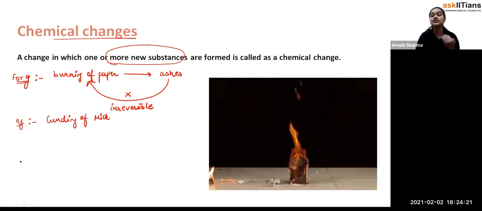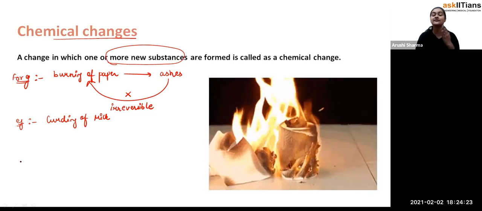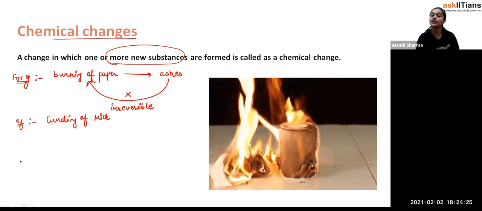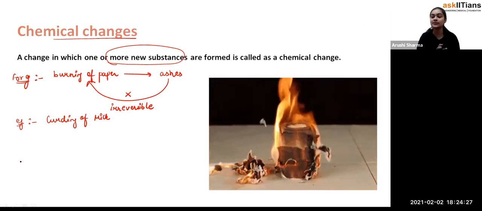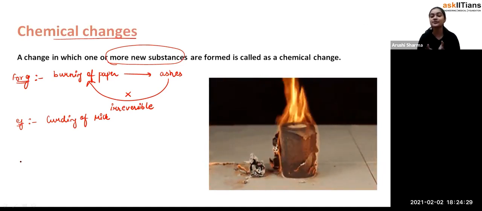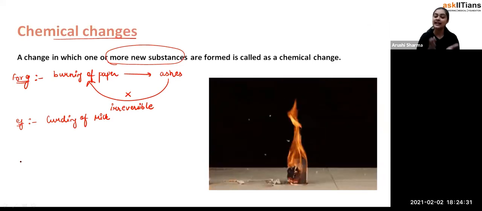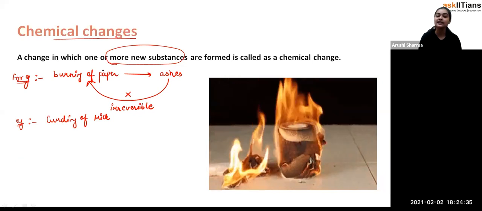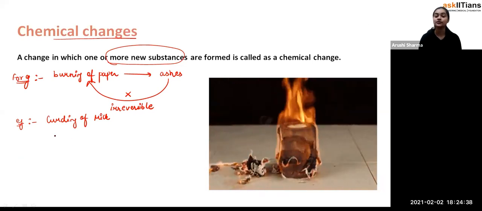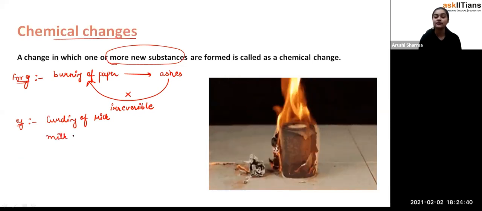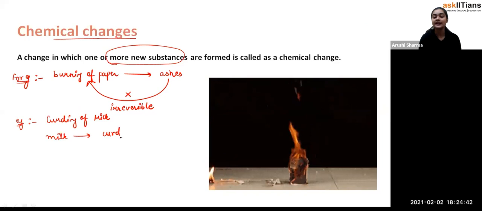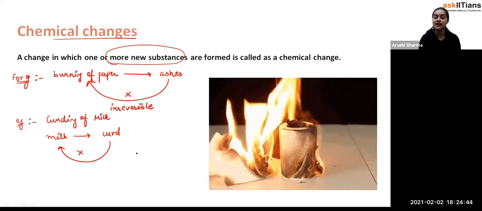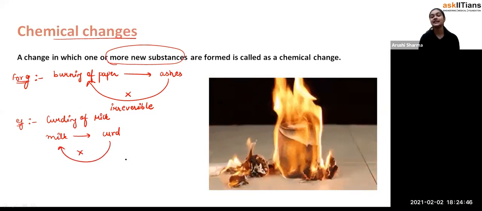The milk which we drink has a different taste, and once there is curd, we can't convert that curd back into milk. Or will you be able to? Exactly, no. So whenever such processes cannot be converted back, and the reverse is not possible, such changes are called chemical changes.